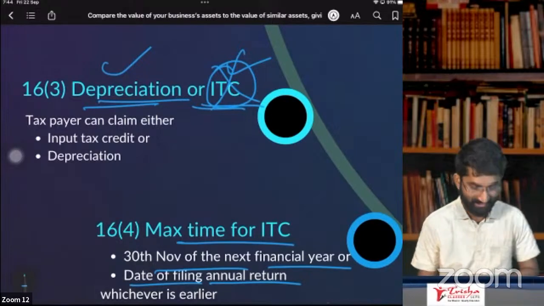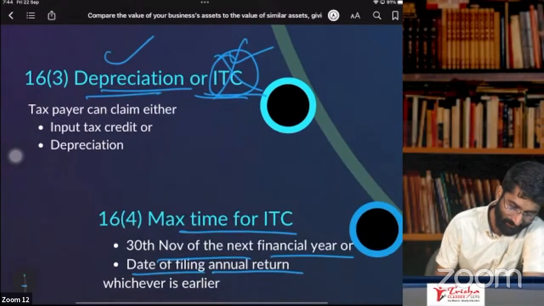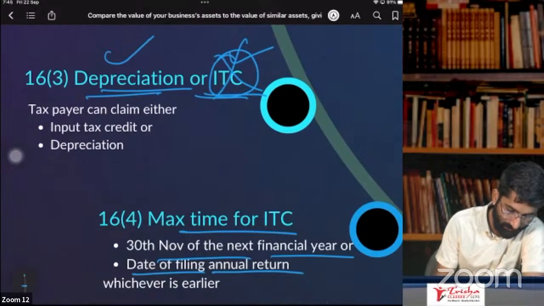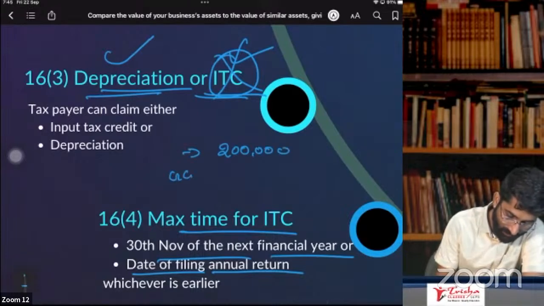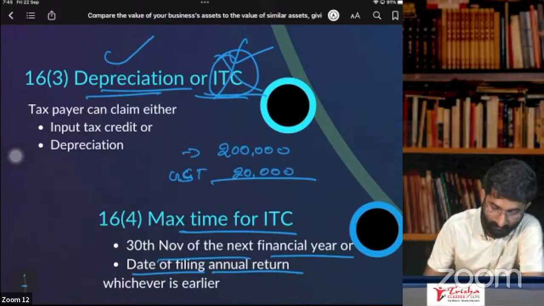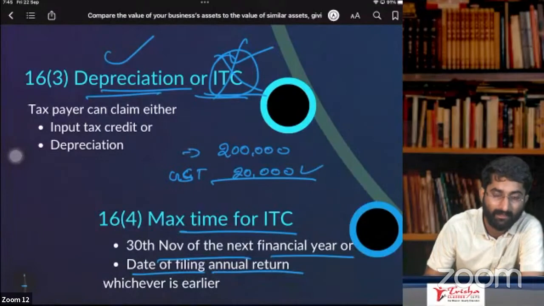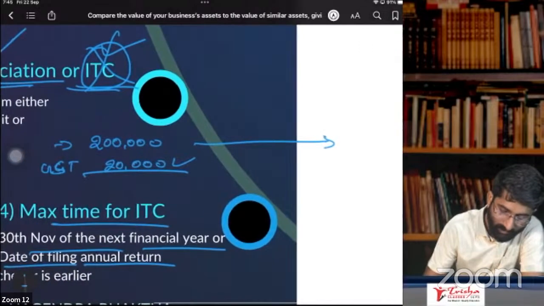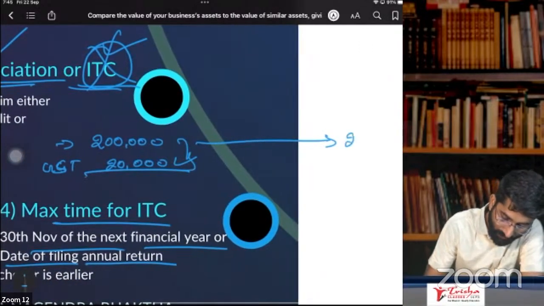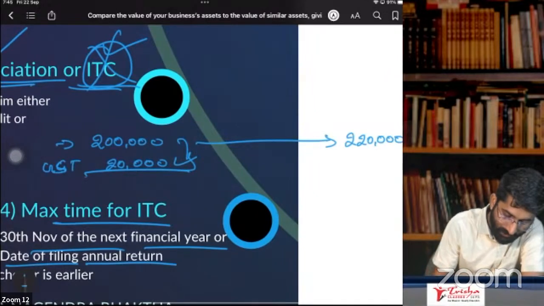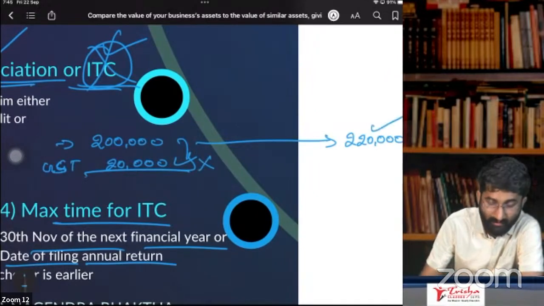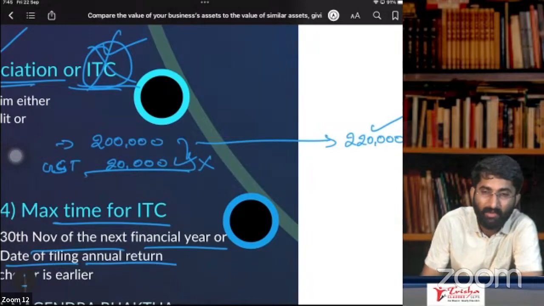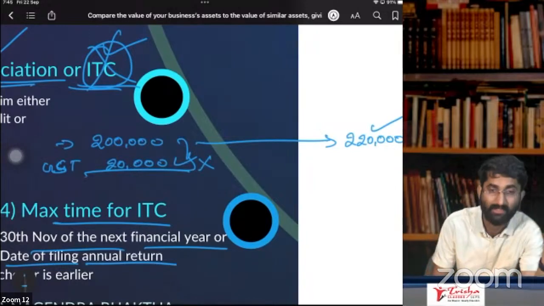Shubham Agrawal. So depreciation or ITC. Here the question is, for example, you have purchased goods of 2 lakh rupees and the GST that you paid on this is 20,000. Now you can claim ITC or depreciation. How, sir? See, this 2 lakhs you will write in your balance sheet. So if you are writing in your balance sheet 2,20,000, then ITC is not available. Why? Because you are getting depreciation on this 20,000. That's why ITC is not available.